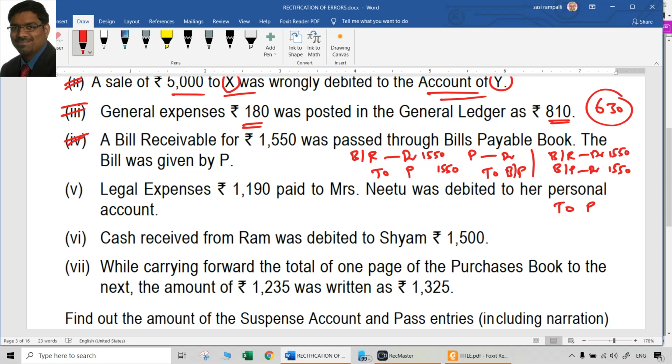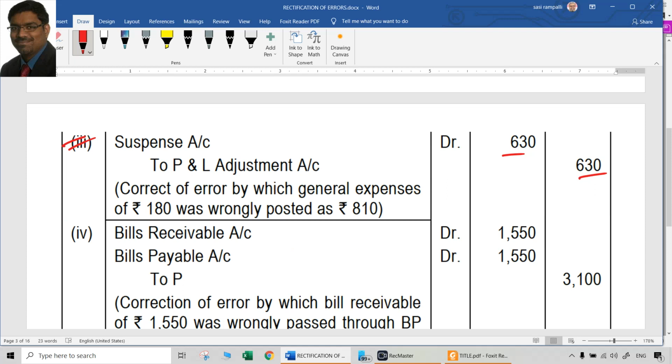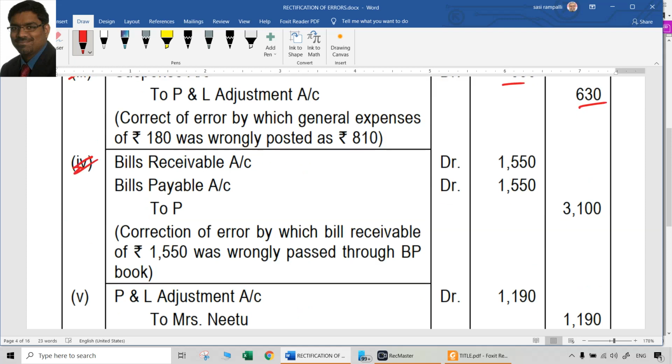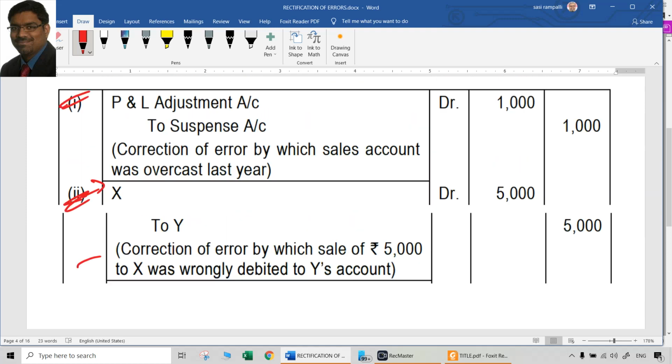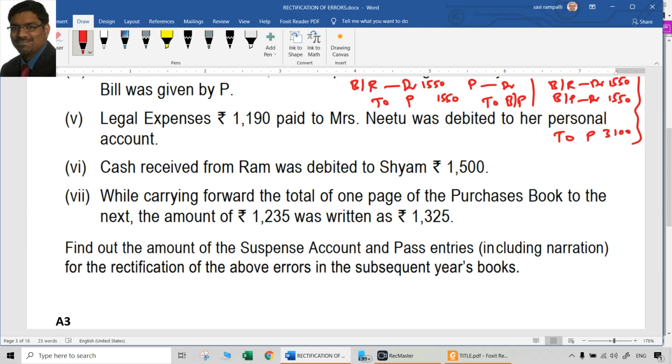So two times we have to credit the P account, that means double of 1550, which is 3100. That is the rectification entry: bills receivable account Dr 1550, bills payable account Dr 1550, to P account 3100. That was the fourth error which we rectified.